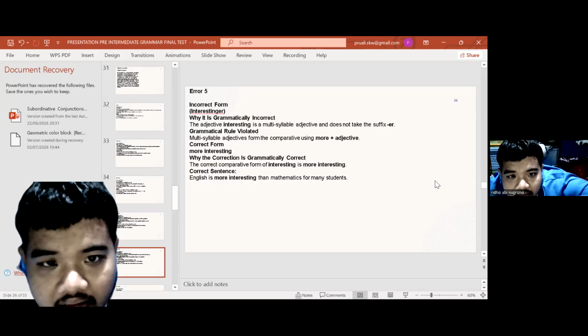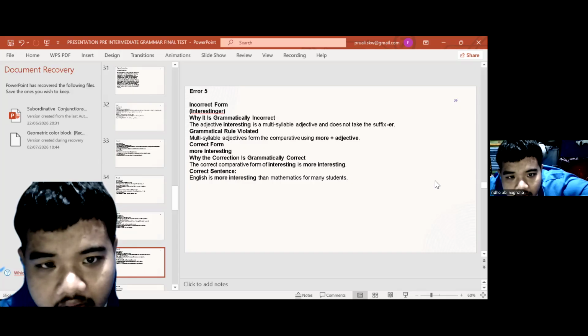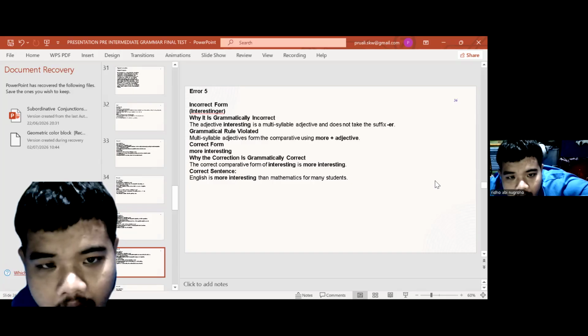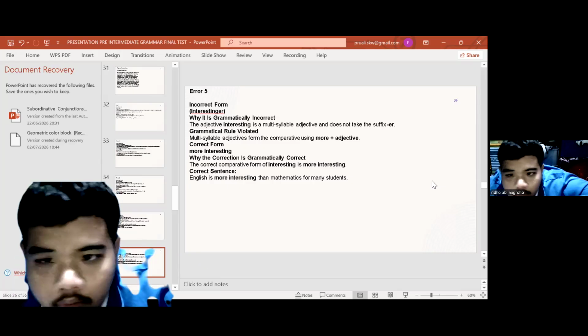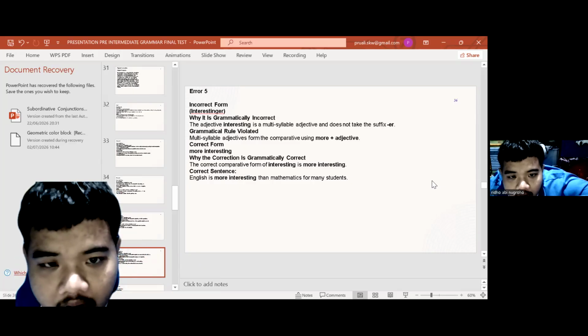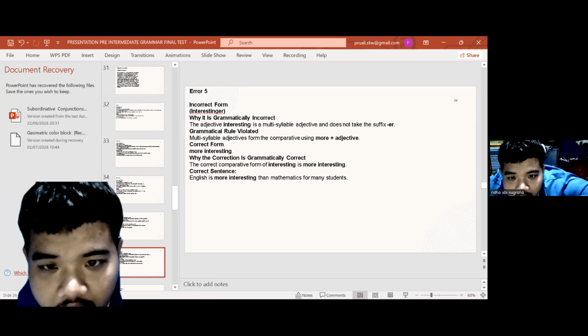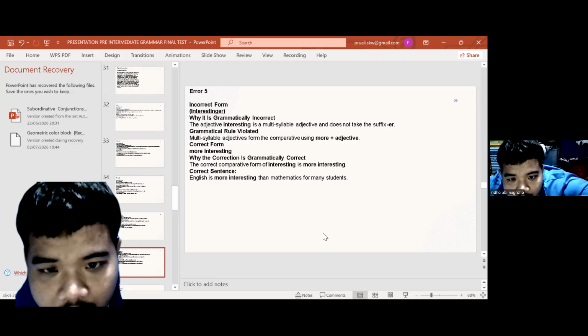Incorrect form: "interestinger." Why is it grammatically incorrect? Because the adjective "interesting" is a multisyllable adjective and does not take the suffix "er." Grammatical rule violated: multisyllable adjectives form the comparative using "more" plus the adjective. Correct form: "more interesting." Why is the correction correct? The correct comparative form of "interesting" is "more interesting." Correct sentence: "English is more interesting than mathematics for many students."